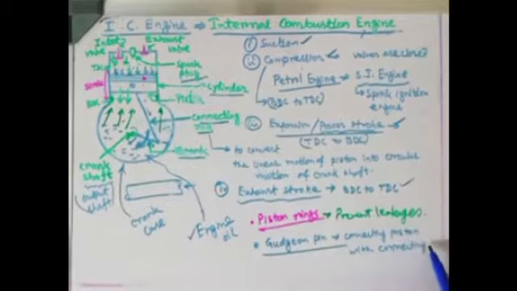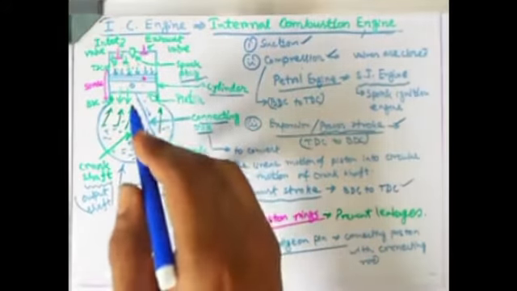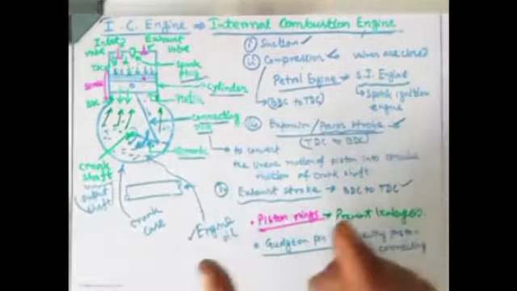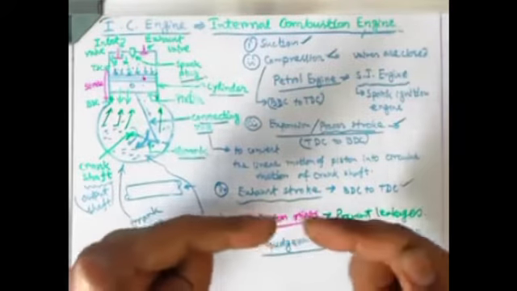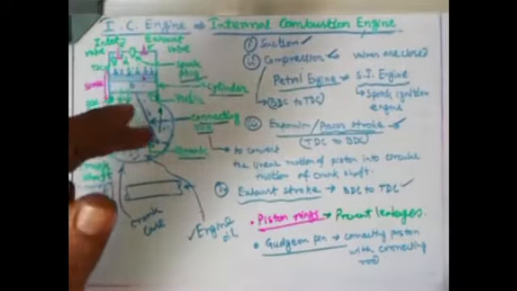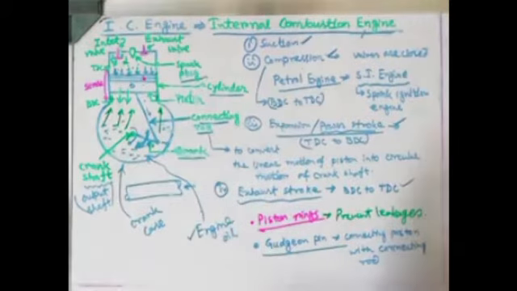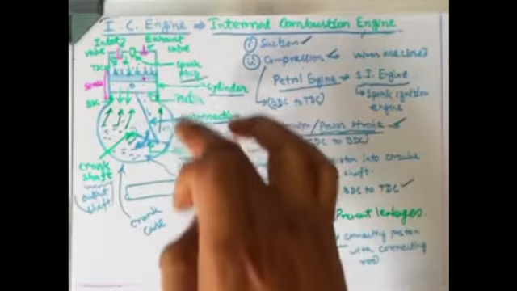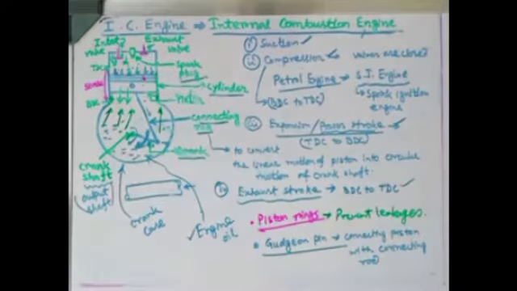It is connecting these two things, piston with connecting rod. So the gudgeon pin is nothing but a pin. It will join two elements. Which two elements? That is piston and the connecting rod. It will be joining these two elements. Okay, so that way these are the things whatever we can see in this pictorial view.